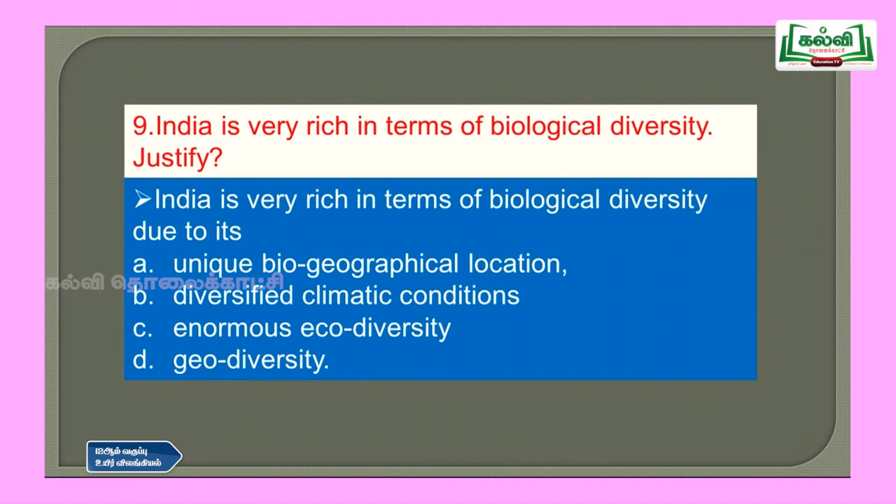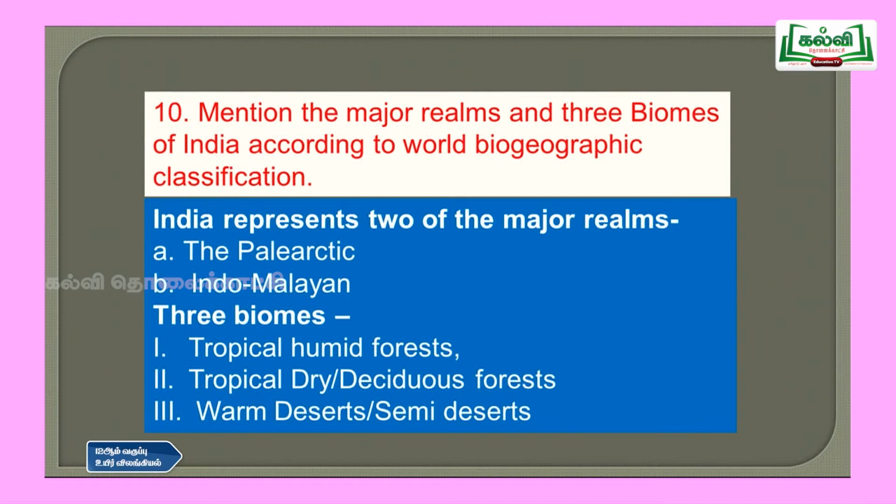So for that we have to write the answer: India is very rich in terms of biological diversity due to its unique biogeographical location and diversity of climatic conditions, enormous ecodiversity and geodiversity. So these are the 4 points you have to write. Then question number 10. Mention the major realms and the 3 biomes of India according to World Biogeographic Classification.